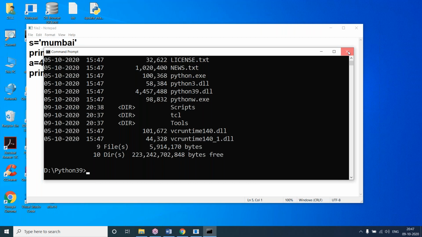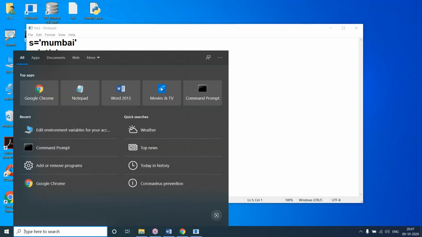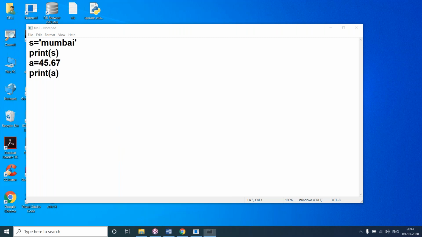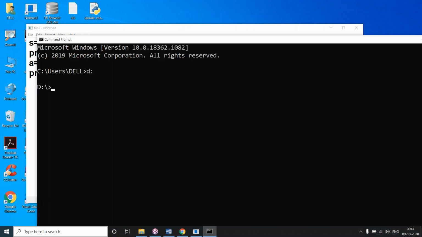So I'll close this window. Again I'll open the command prompt, then the D drive. Here I'll write python file2.py. It is not giving any result. Before, we saw it giving a result, but now it is not giving any result.